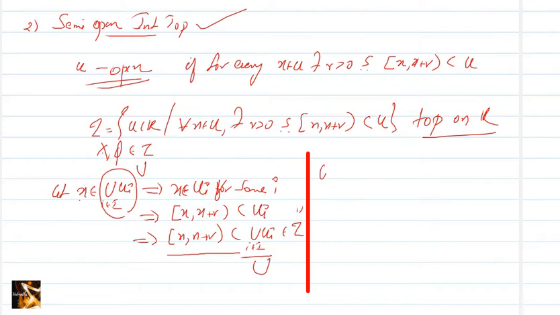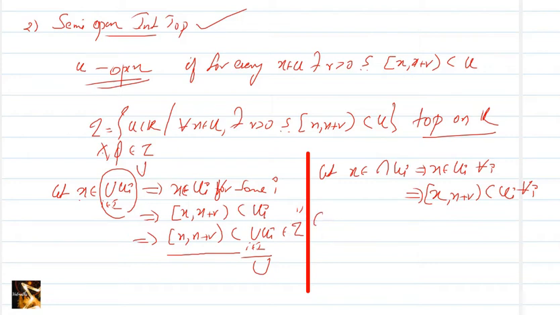Let x belong to the intersection of Ui, which implies x belongs to Ui for every i, that is, [x, x plus r) is contained in Ui for every i.